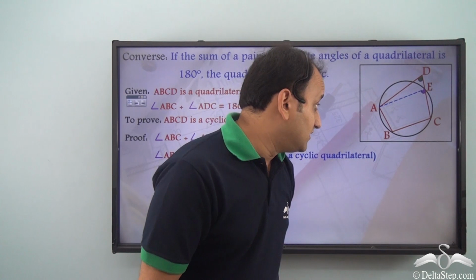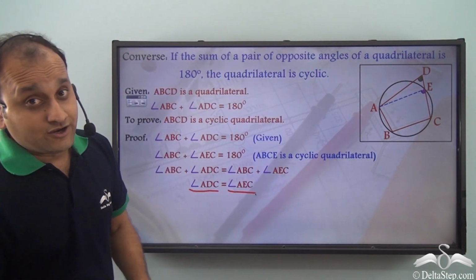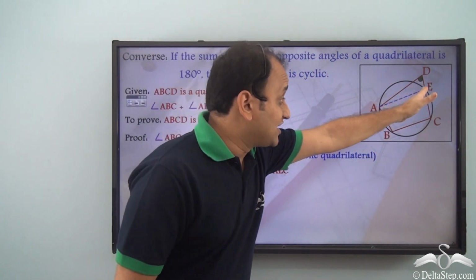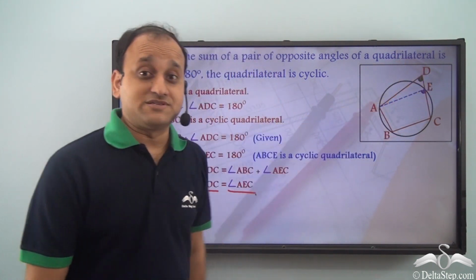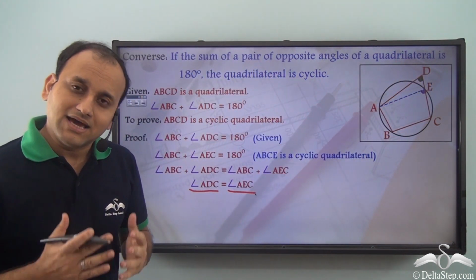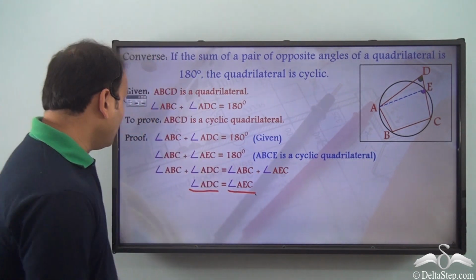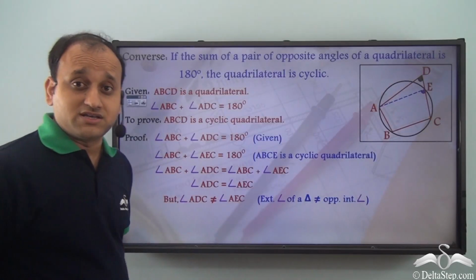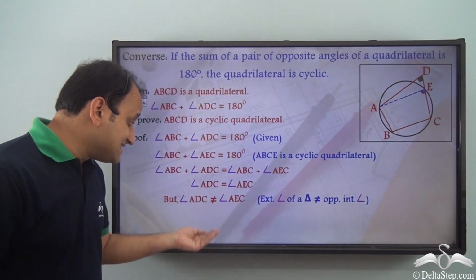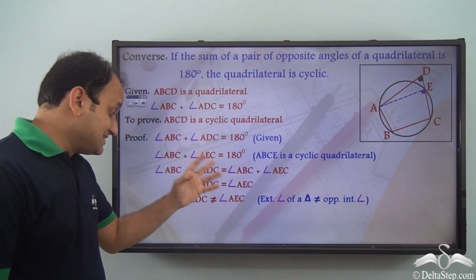Now, we know that exterior angle and internal opposite angle can never be of equal value. So this particular statement, that is angle ADC is equal to angle AEC, is incorrect.